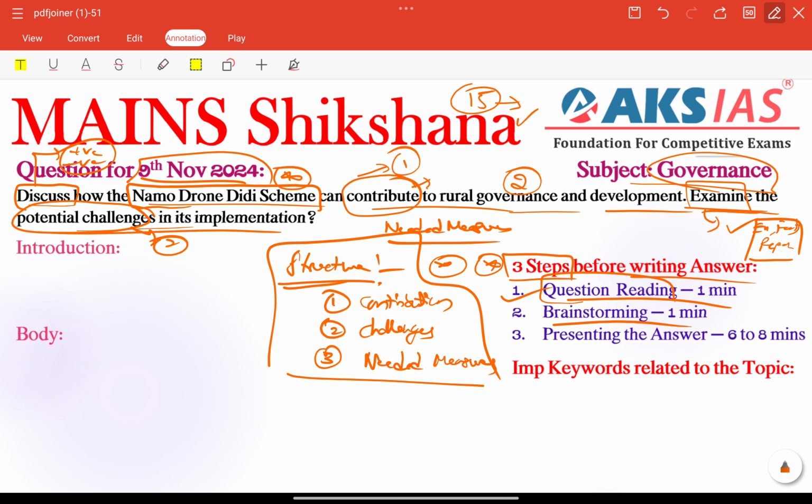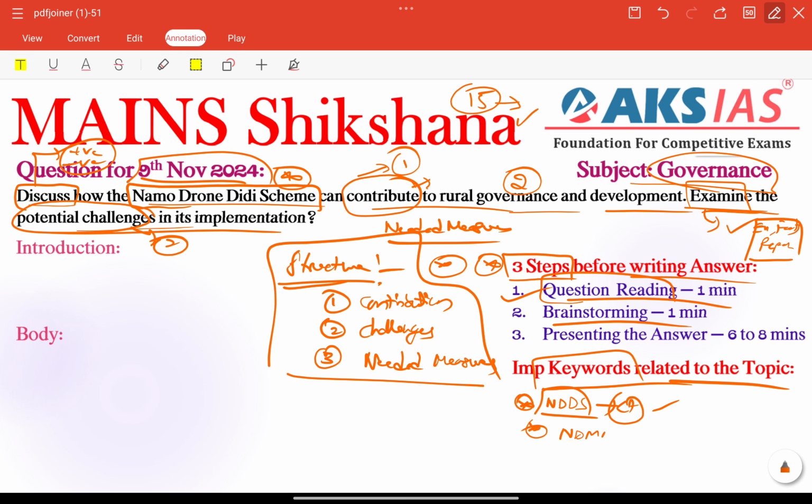Next, coming to brainstorming within 1 minute, we need to recall important keywords related to the topic. Here, absolutely, the Namo Drone Didi scheme, recent information or current affairs related updates, and also background information related to the scheme need to be included here. That is most important. Other than that, some important information like reports, related schemes, important indices or examples.